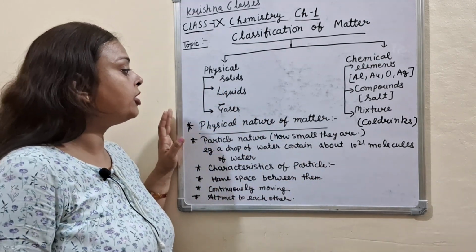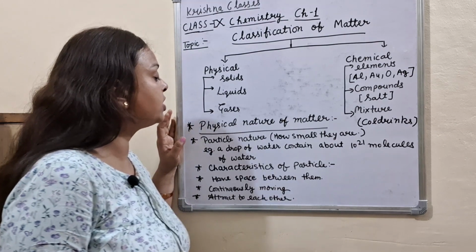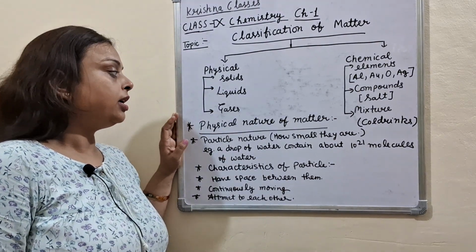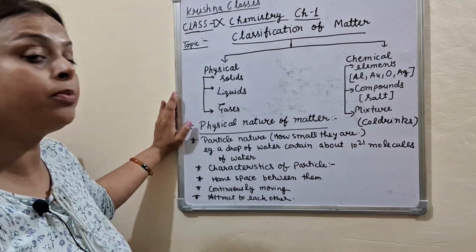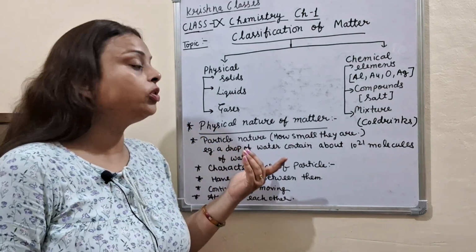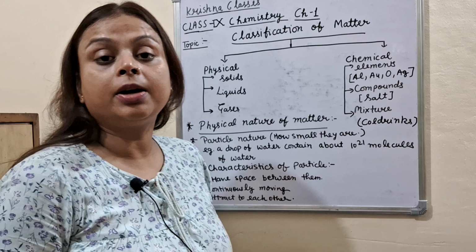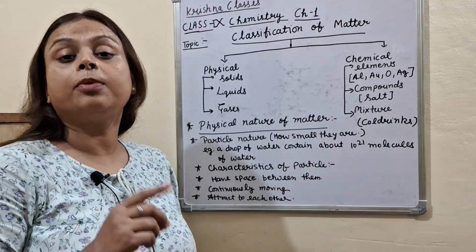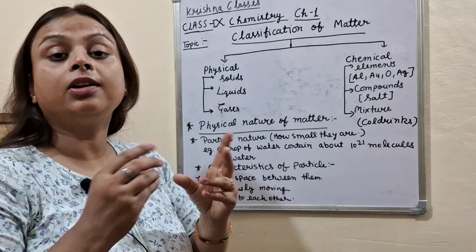Now let us come to the physical nature of matter. What is the physical nature of matter? Here we discuss the nature of matter also. Particle nature: how small they are. Matter is made up of so many particles, and these particles are very small.